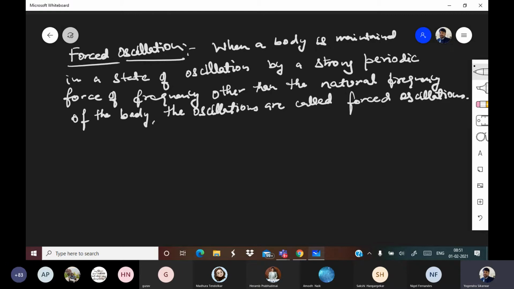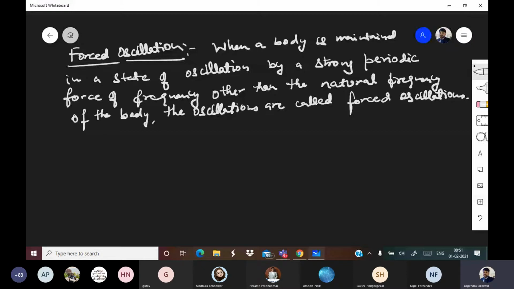Why periodic? So that the damping effect is nullified. And for the periodic force, the frequency is different than the natural frequency of the body. Now you may ask, sir, what is the natural frequency of the body? Natural frequency of the body is the frequency when there is no damping or any other thing.